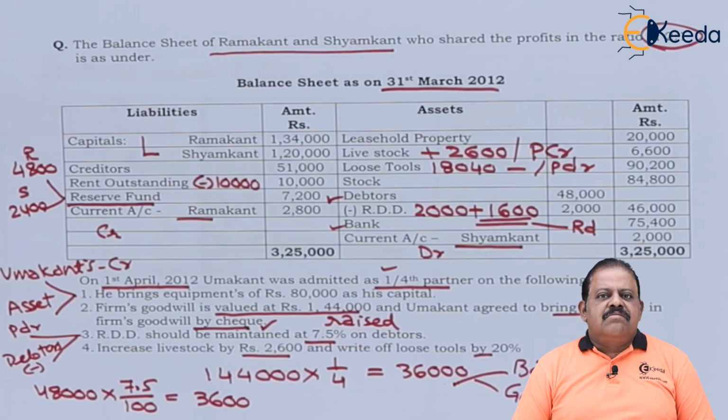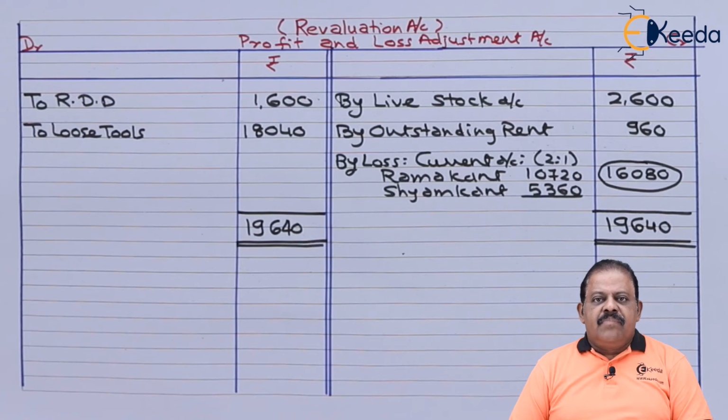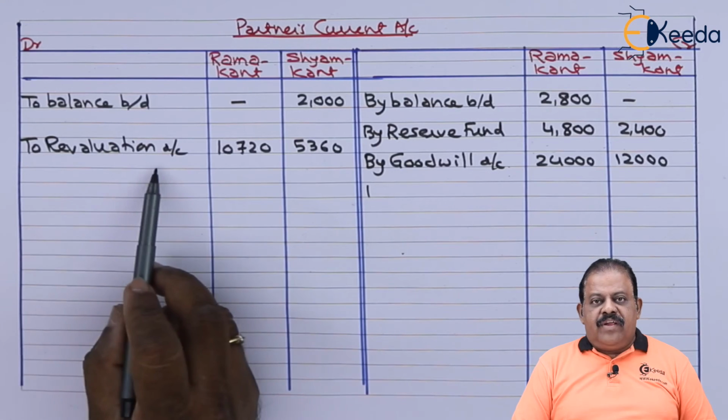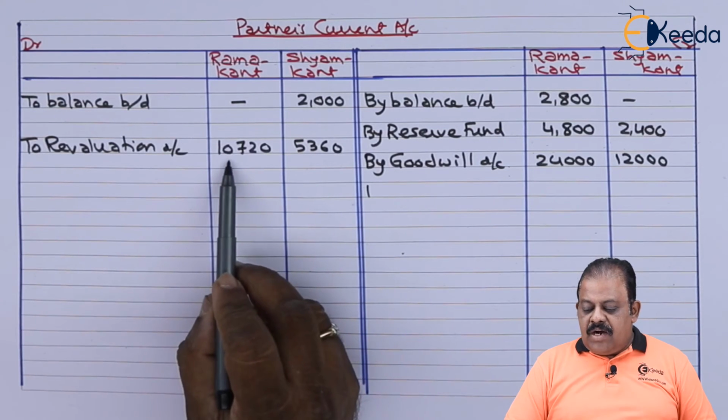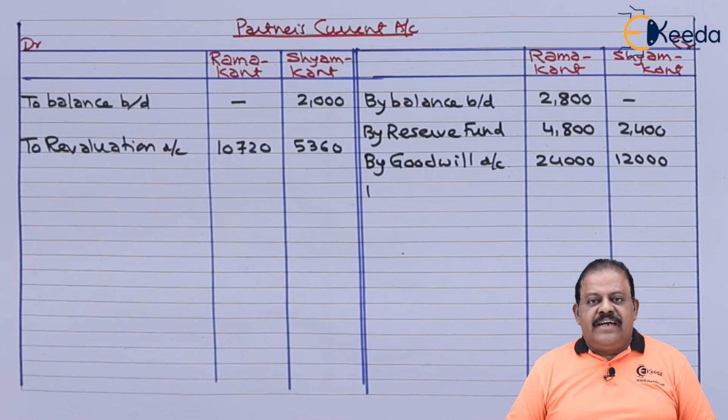Rest other adjustments already we have recorded. We have closed revaluation account. Revaluation loss will be transferred to partners current account. Revaluation loss is 16,080. It will be divided among old partners in old ratio. Partners current account debit to revaluation account, Ramakant 10,720, Shamkant 5,360.